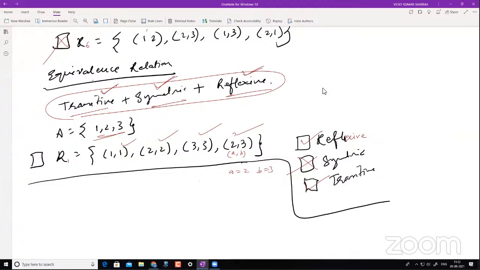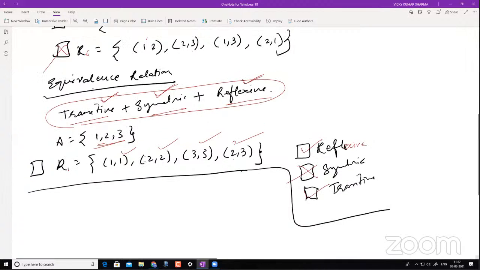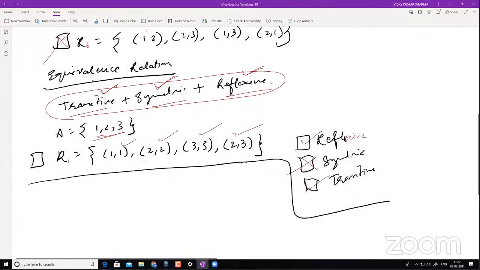Why will you take? Okay, sir. I understood. No, you can't. Yes, sir. We can't take. Okay, all right. So now this is about equivalence relation. Yes, I think we are done with all types of relations.